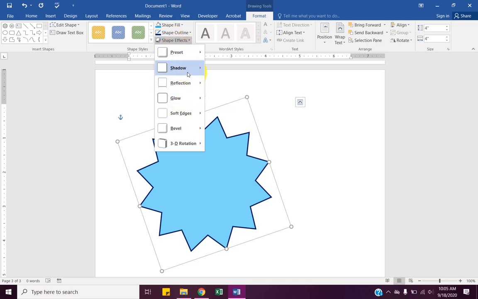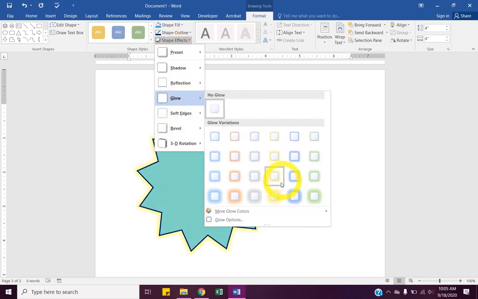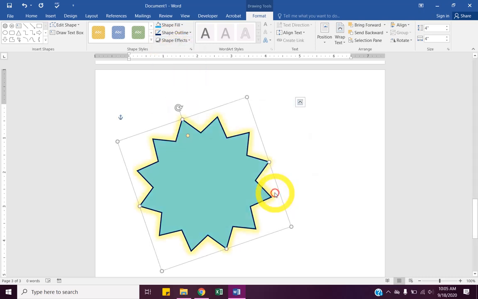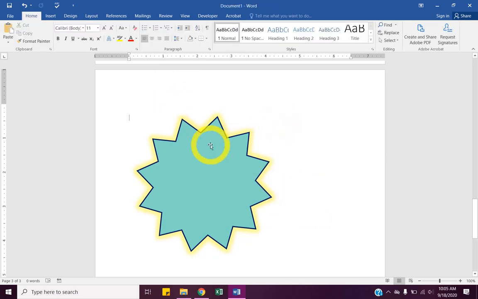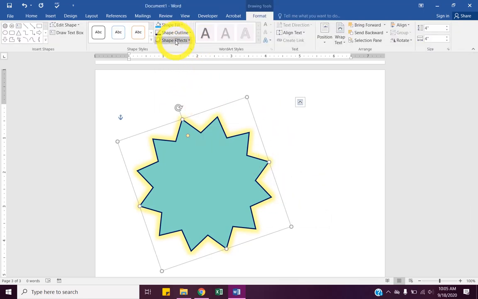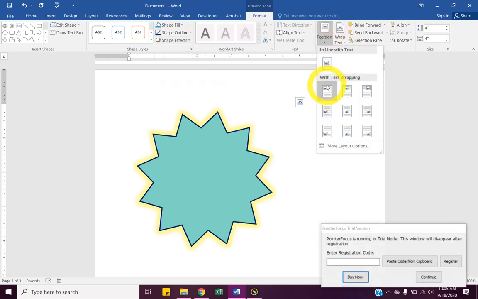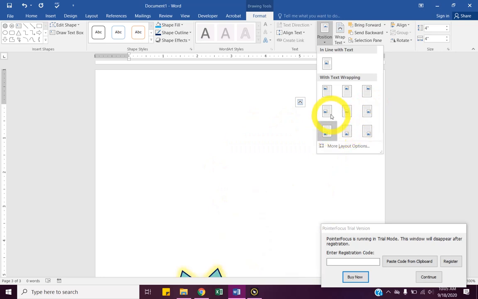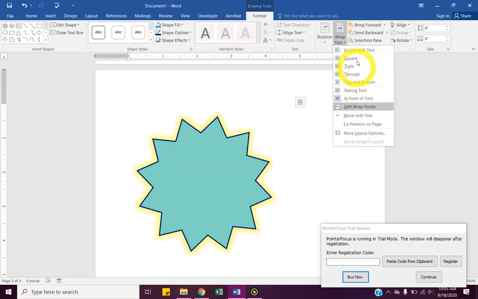And then any shape effects, so just like we had earlier, I could put some glow on it. And then since we have the shape, it's an object, we can use position to put it anywhere on the page. We can wrap text around it.